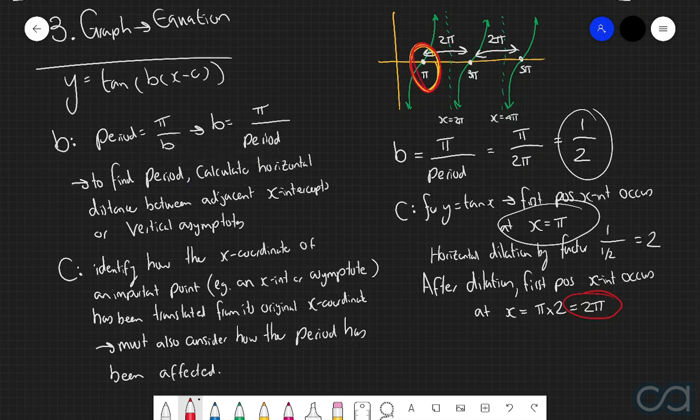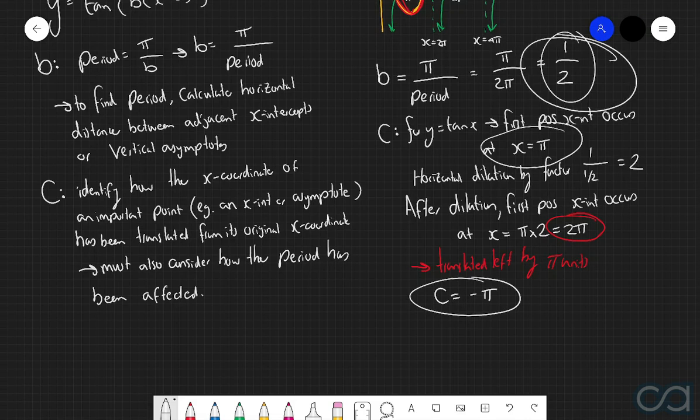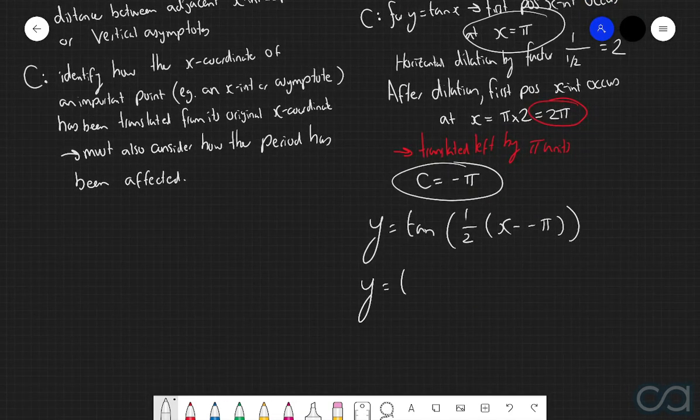So our first positive x-intercept should occur at x equals 2 pi, but it actually occurs at x equals pi. So what this tells us is that our graph has been shifted to the left by pi units. And so we can say that c must be equal to negative pi. Now bringing together this value of c and the value of b that we found up here, we can say that the tangent function for this particular graph takes the form of y equals tan of 1/2 multiplied by x take negative pi, or in other words, y equals tan of 1/2 of x plus pi.